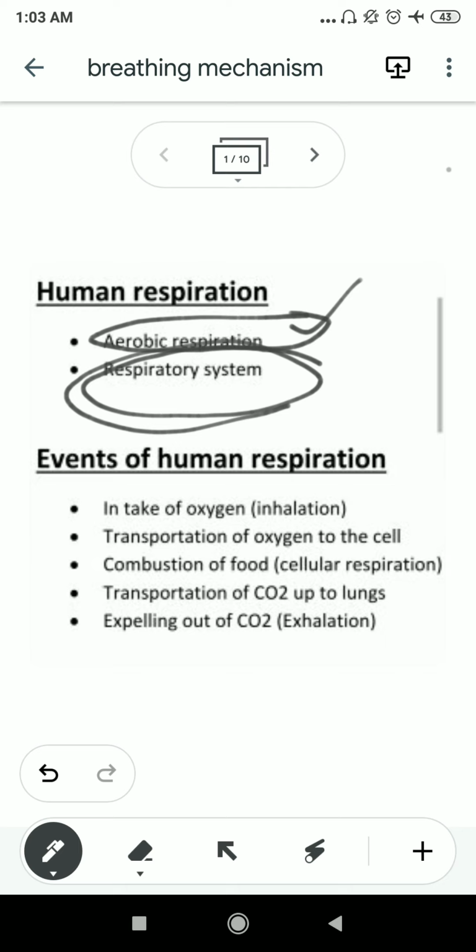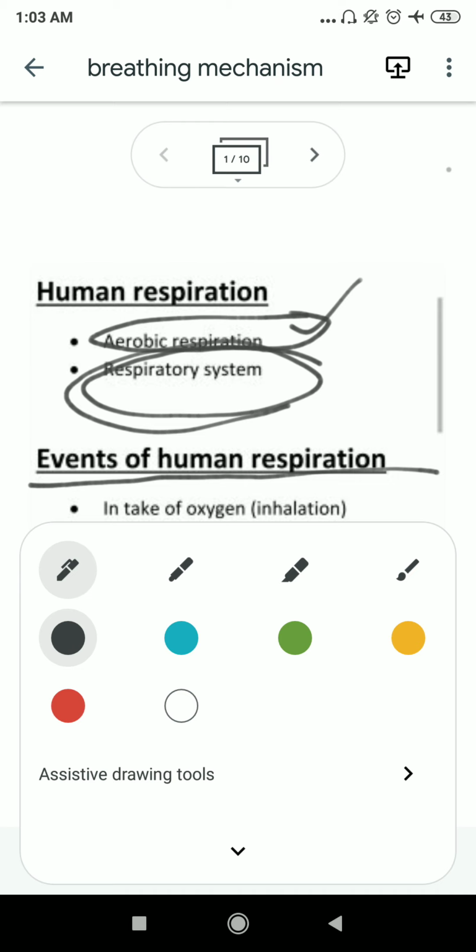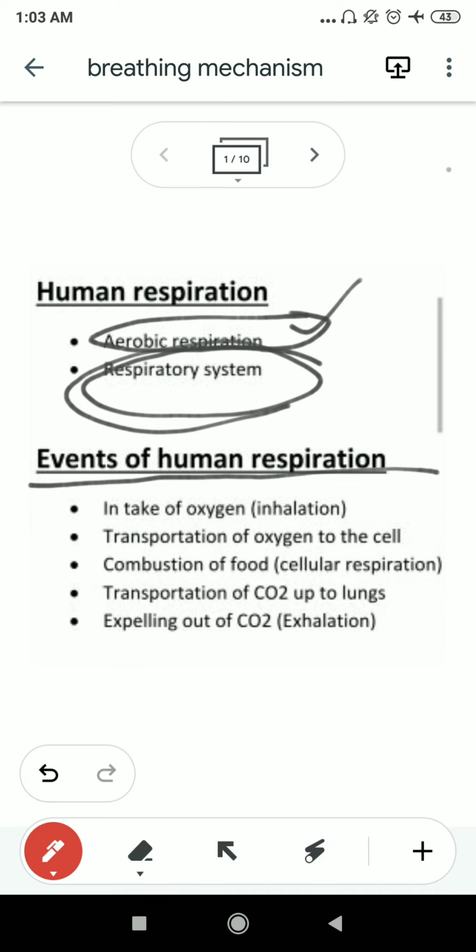So if we divide the overall respiration process of humans into some events, here you can see there are different events of respiration in humans. What are the events? First is intake of oxygen, which is known as inhalation. So the first event of the human respiration process is intake of oxygen. That means humans first need to intake the oxygen from the environment.